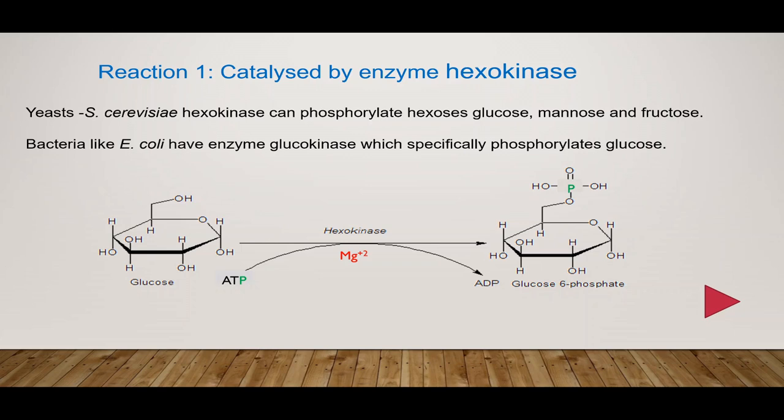To understand this, we will have to see the structure of ATP. Hexokinase reaction is predominantly seen in yeasts. In some bacteria such as E. coli, a more specific enzyme which is known as glucokinase catalyzes this reaction, and this enzyme uses glucose as the only substrate. Hexokinase can act on number of hexoses such as glucose, mannose, fructose, etc.